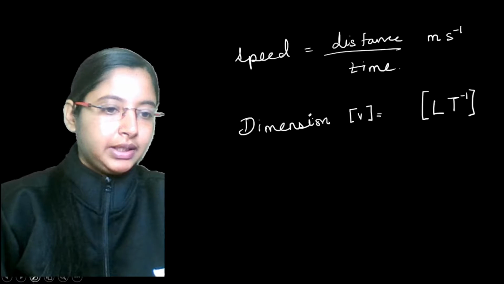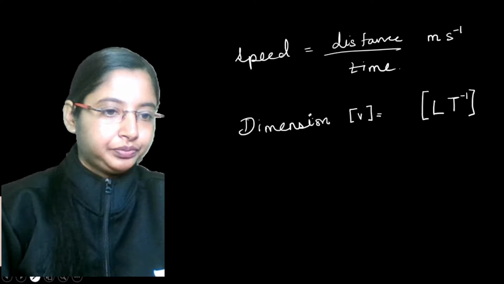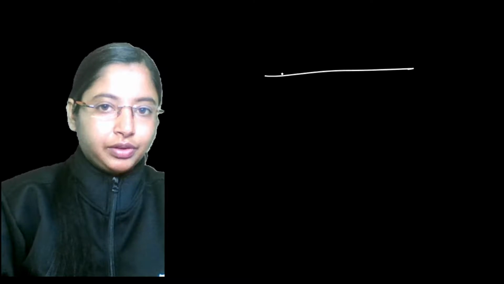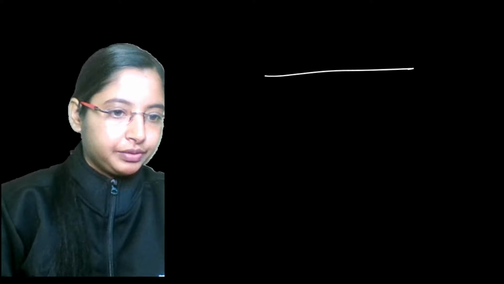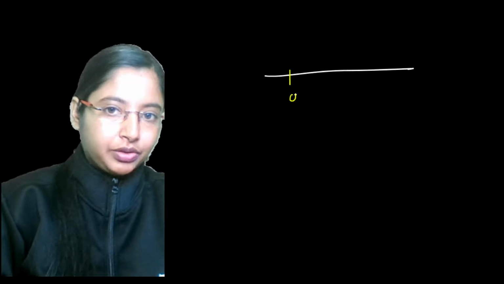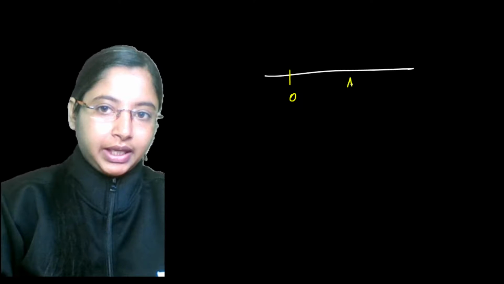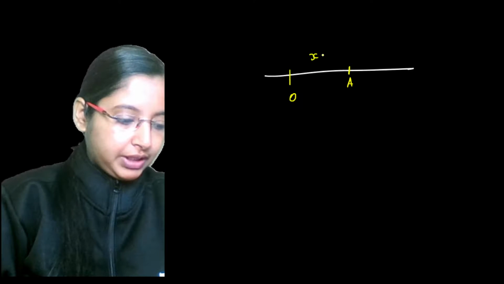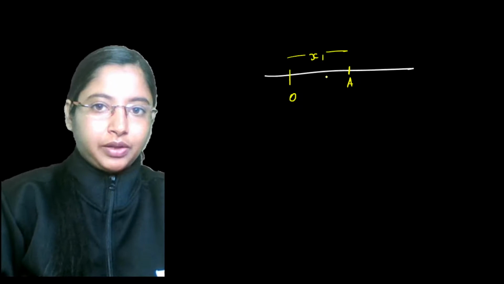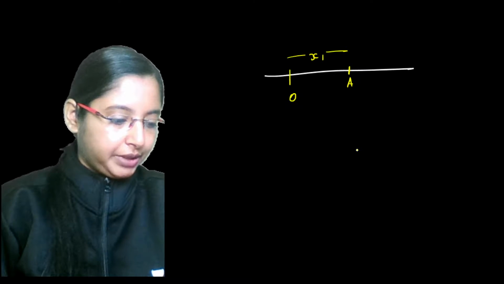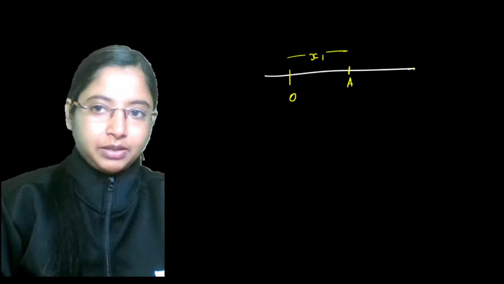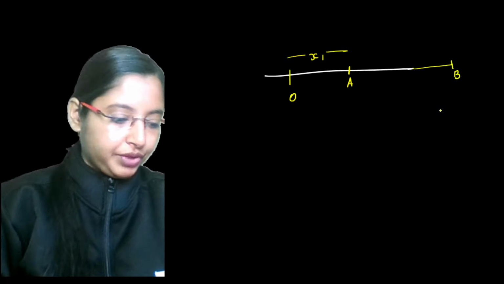Let's say, for example, this is the initial position, this is O. From here you've traveled along this path to A, this is your next position, and this distance you traveled is x1. After some time, let's say the position of the object is somewhere at B over here.